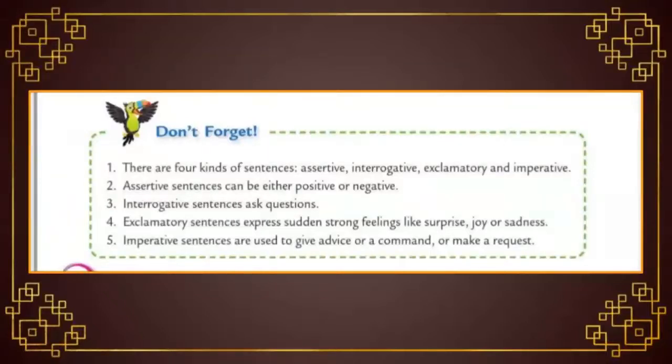Let's move to the last point, imperative sentences. What do you mean by imperative sentences? It tells someone to do something in the form of advice, command or request. Already I said that a sentence requires a subject and a verb. But sometimes in imperative sentence, the subject can be hidden and the verb must be present. At that time, the subject is you.